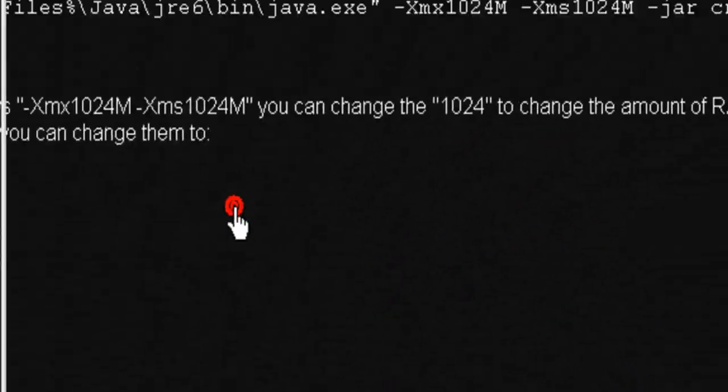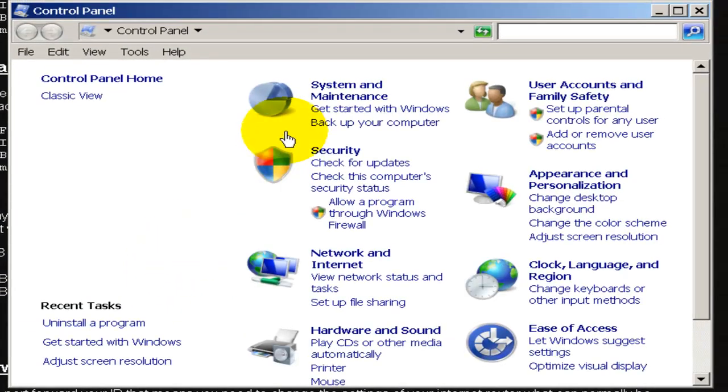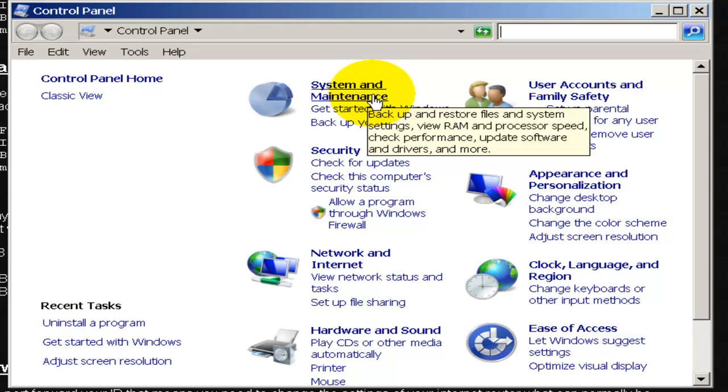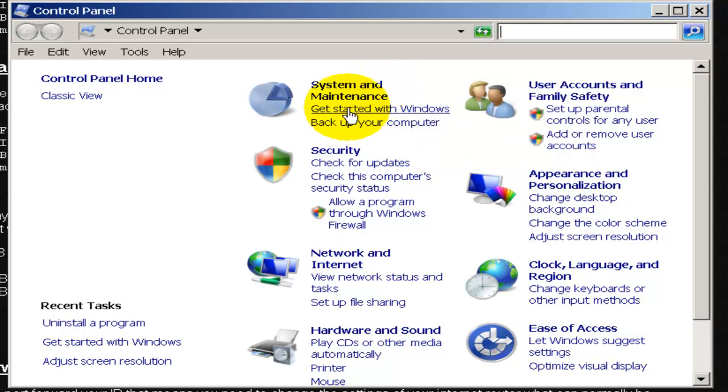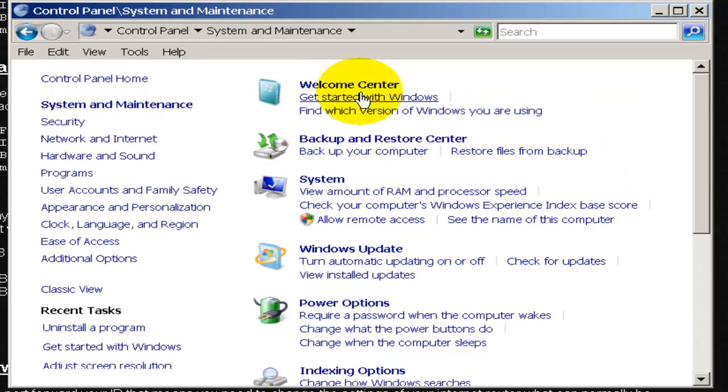If you go to the Control Panel, this works for Windows Vista. I think it should be similar for Windows 7 and Windows XP, but I'm not sure. I will list how to do it in the description once I find a way for Windows XP, and if there is a different way for Windows 7, I will list it. Once you're in the Control Panel, look for System and Maintenance, or it could be called Getting Started with Windows. You can click either of the two. I'm just going to click System and Maintenance.